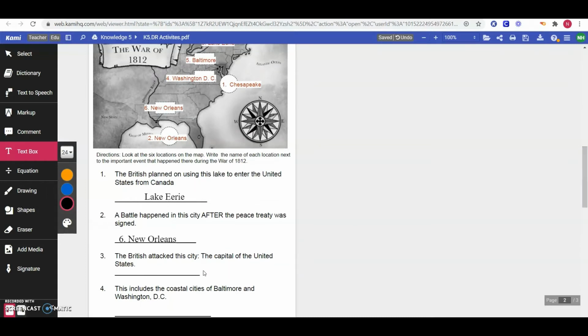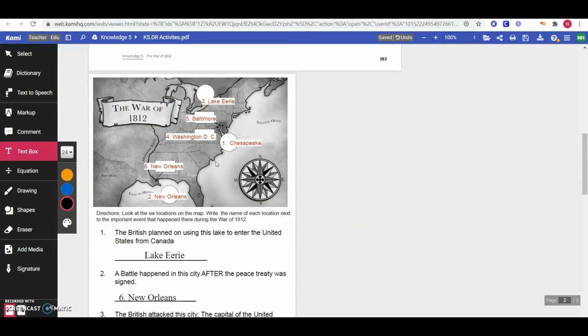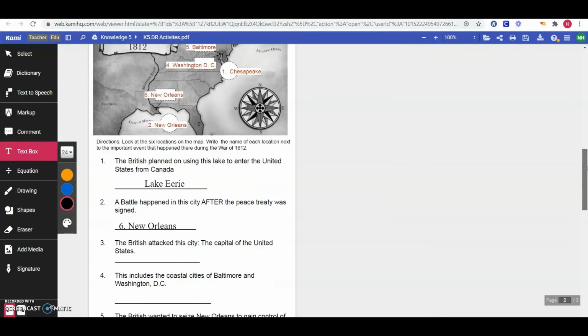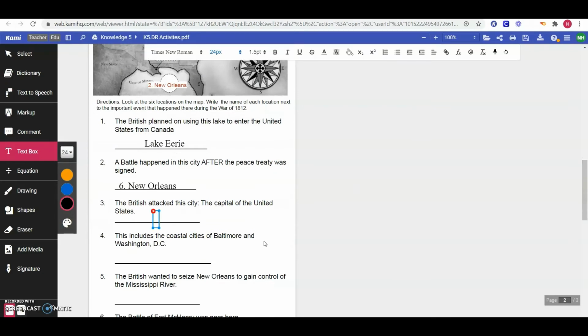The British attacked this city, the capital of the United States. Let's look at our map. Where is the capital of the United States? Is the capital New Orleans? No. Is it Washington, D.C.? You've got it. The British attacked Washington, D.C., and remember they burned the president's house. But Dolly Madison, the president's wife, was able to rescue some important papers and a painting of George Washington.